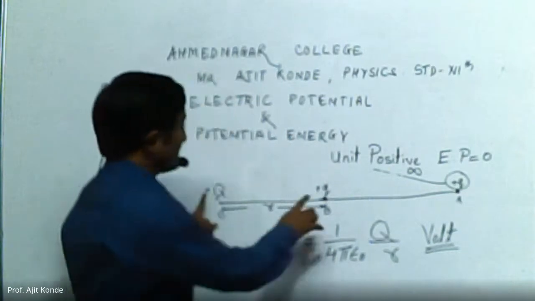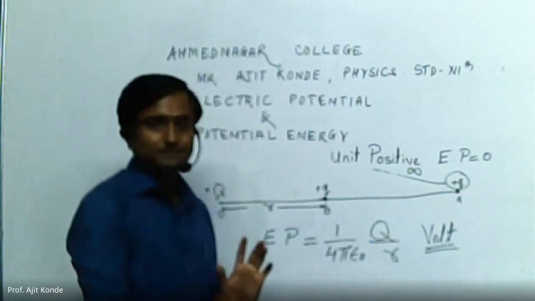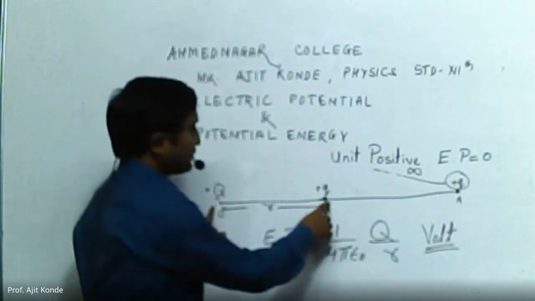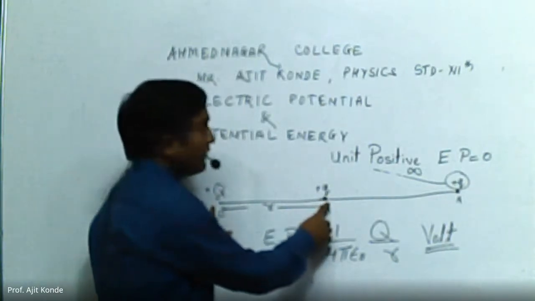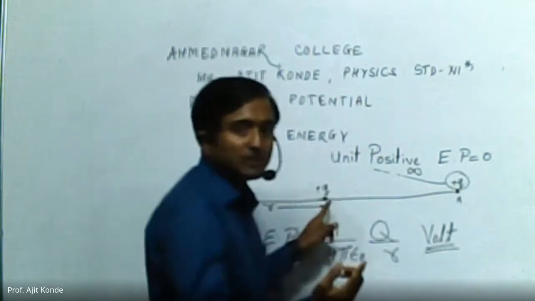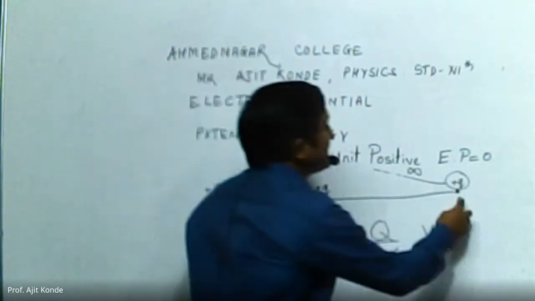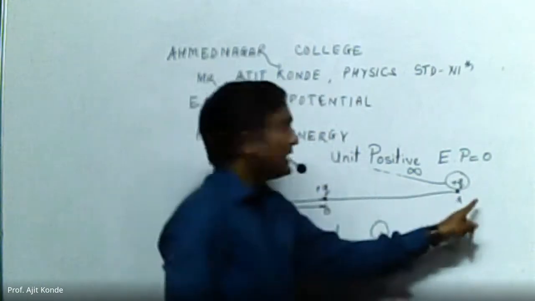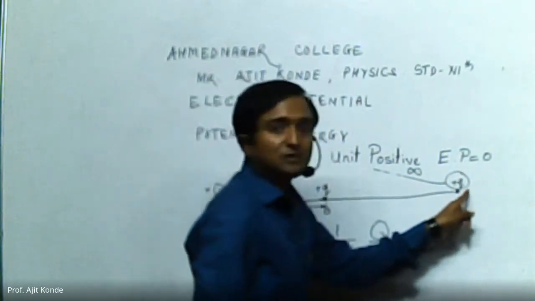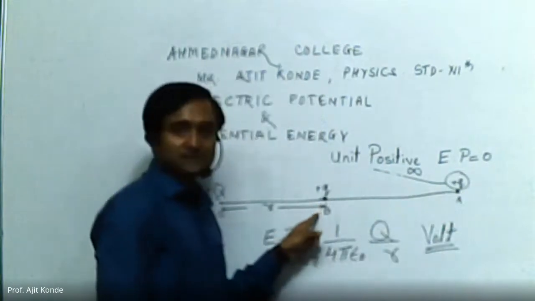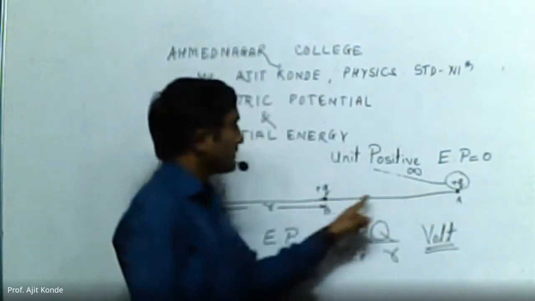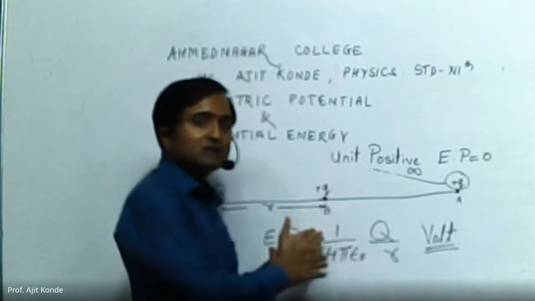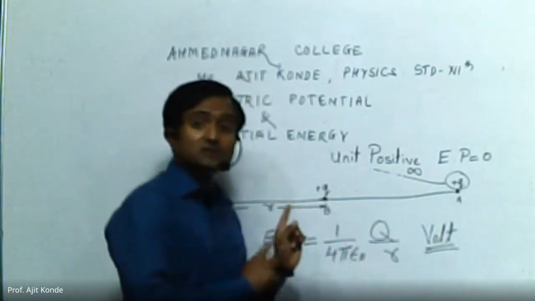We have two same type of charges, so there will be a force of repulsion. We have to find what the electric potential energy will be at this point. For this, we use a concept that if this charge is at infinity, at A, and we are moving this charge from this point to this, the work done will be electric potential energy. The unit for energy is joules.